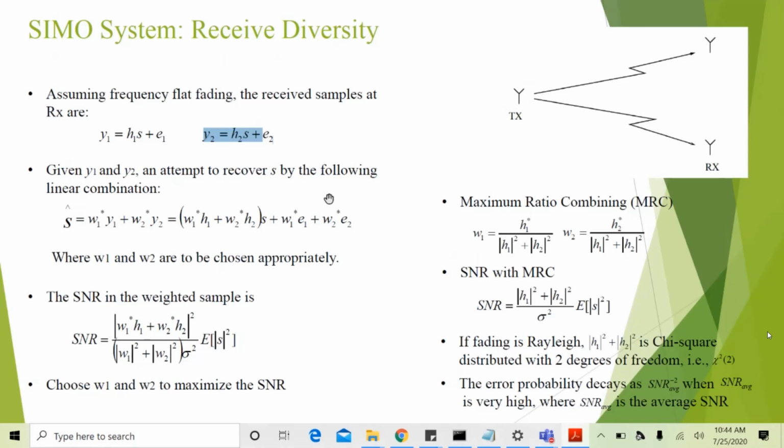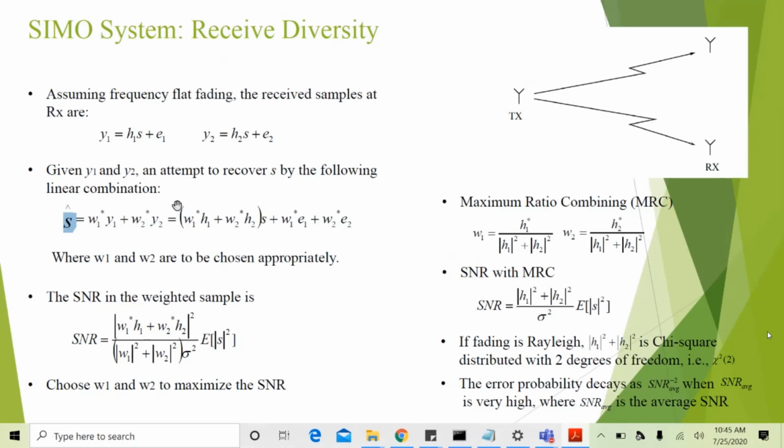We need to design a combiner such that we maximize the SNR. Now S cap is the estimate of the transmitted symbol S. What we are doing here is weighing the received samples Y1 and Y2 with weighing coefficients W1 and W2. If W is the vector [W1 W2], then the weighing will be done as W Hermitian times Y, which is W1 conjugate Y1 plus W2 conjugate Y2.